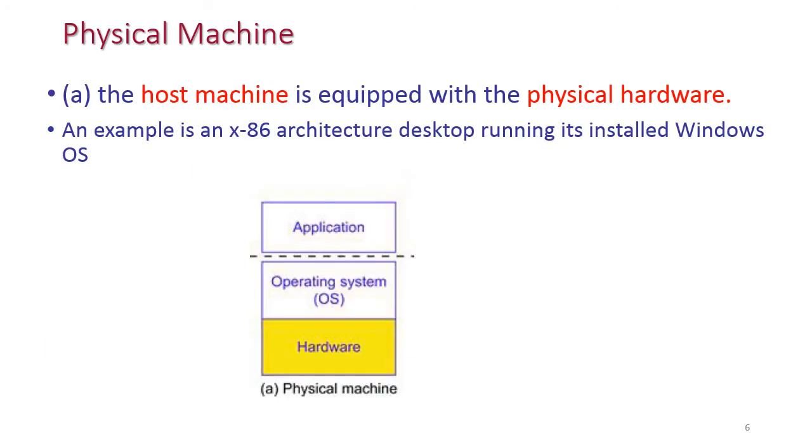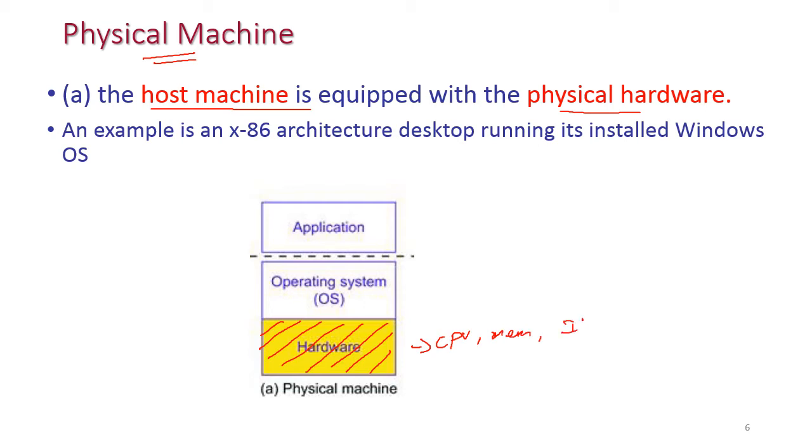The first diagram is the physical machine, and the host machine is equipped with physical hardware. This yellow portion is physical hardware. The physical hardware contains CPU, memory, IO devices and network devices.